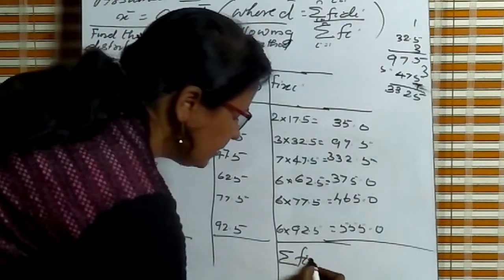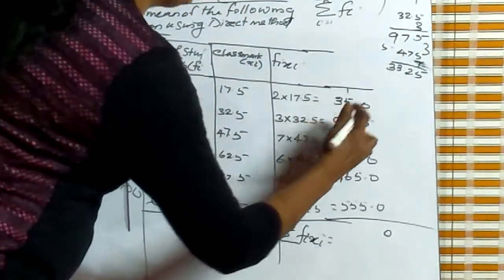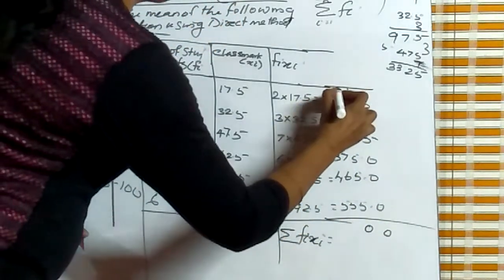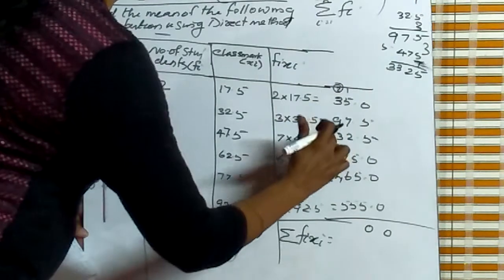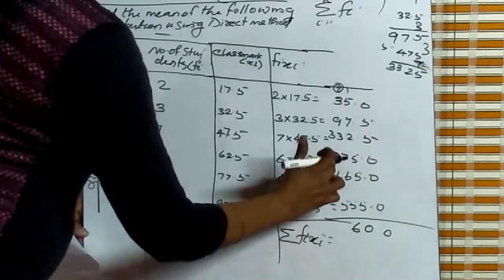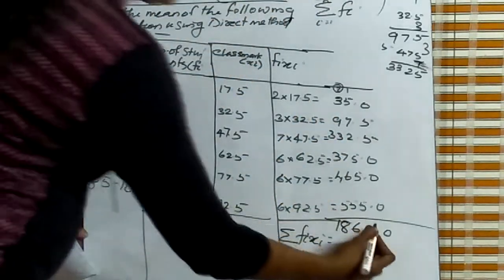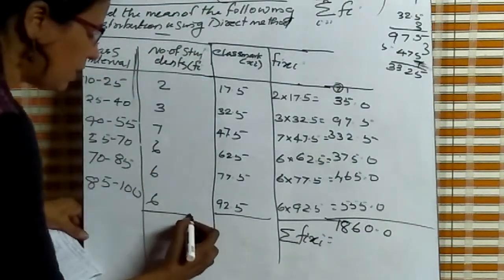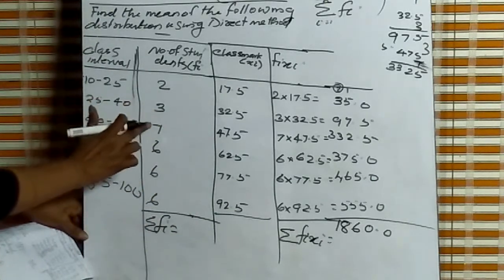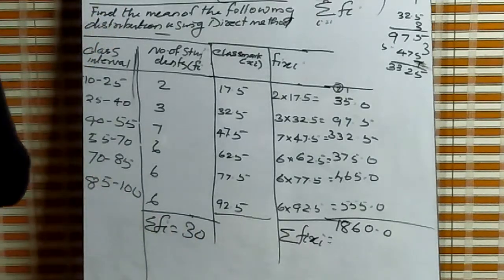Sigma Fi xi. We add these: the total is 1860. Then what is sigma Fi? Sigma Fi is equal to 2 plus 3, 5 plus 7, 12, 18, 24, 30. Sigma Fi is equal to 30.